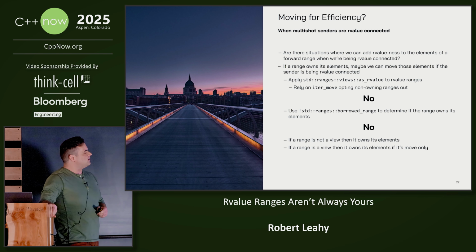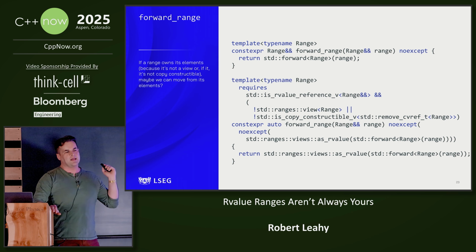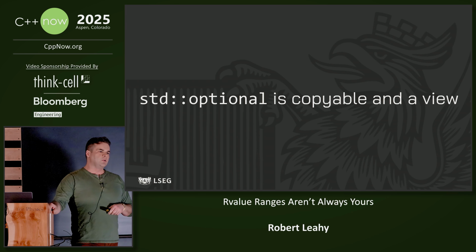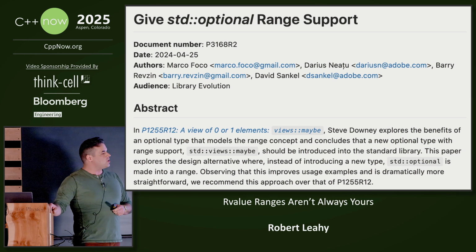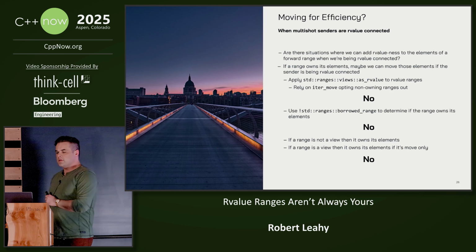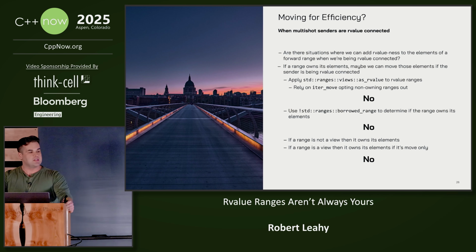And so we can write some code that looks slightly more complicated to model this, but then we turn around and we say, wait a second, isn't std::optional copyable and a view? And if this surprises you, it's pretty late breaking information, but it's true. And so I'm going to say we can't do that either and just give up completely.